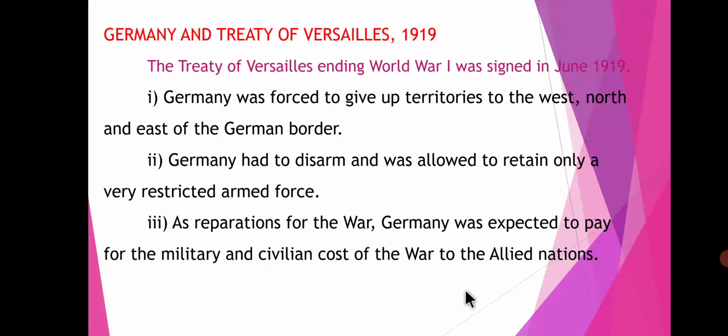The remaining central countries also had to pay reparations, but here Germany was compelled to pay the amount because they started World War I. This is why they made the Treaty of Versailles. These are the three important points against Germany.